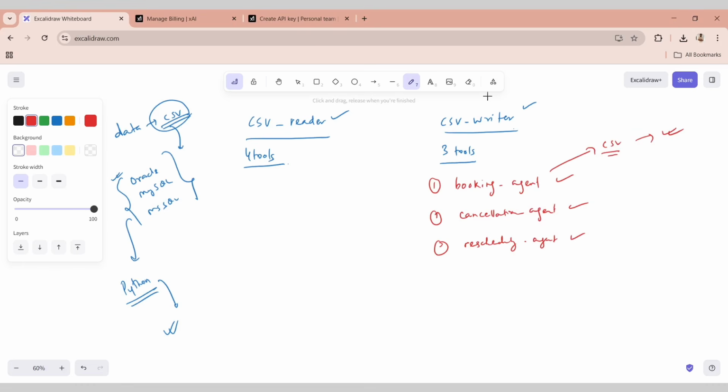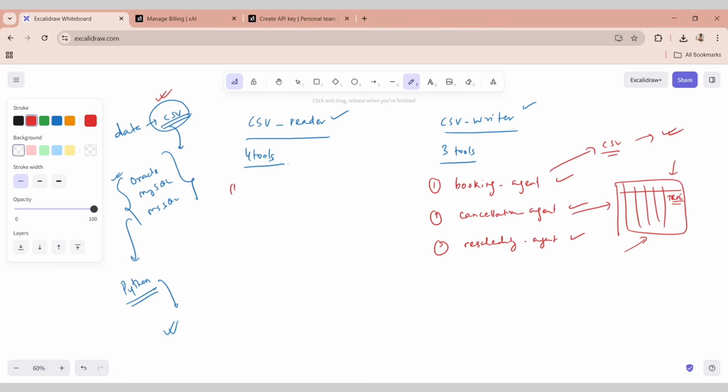Well, we'll talk about the dataset shortly, so nothing to worry about. And similarly with cancellation, imagine your CSV file has multiple columns and one of the columns tells that the booking is done, you have to cancel it, right? So you have to go and change this CSV file, and same with the rescheduling agent.